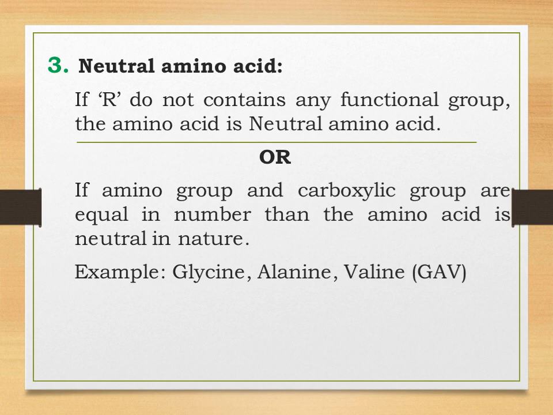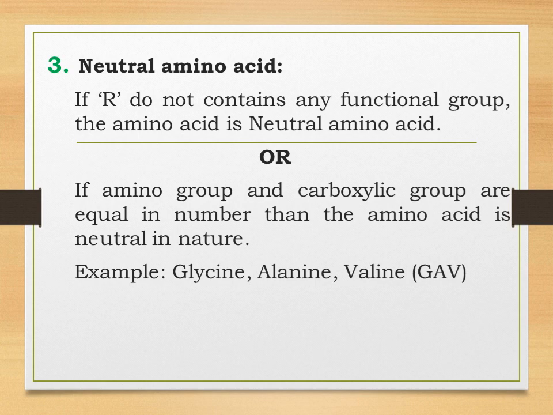So students, the formula for glycine is NH2 CH2 COOH. Over here you all have one amino group, NH2, and one carboxylic group, COOH. So glycine, also called GLY, is the example of neutral amino acids. So students, this was the classification of alpha amino acids based on the side chain.